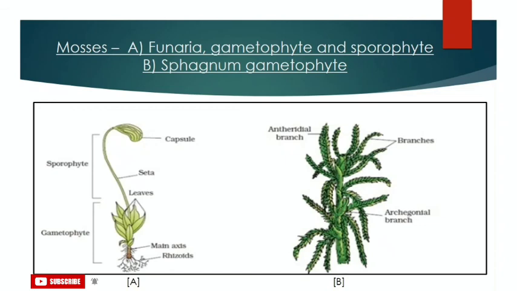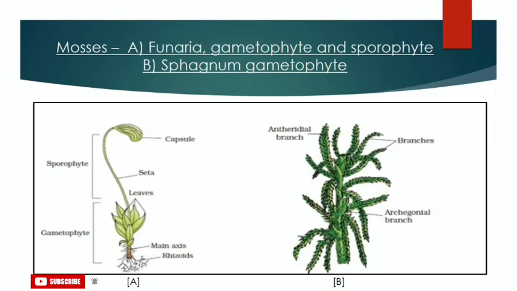Talking about rhizoids, rhizoids are multicellular branched structures with oblique septa. A septum is like a division or partition, a kind of wall. They take part in fixation and absorption of water. However, surface conduction through capillary action is an important mechanism of water supply to aerial parts. So this was about rhizoids and their role.